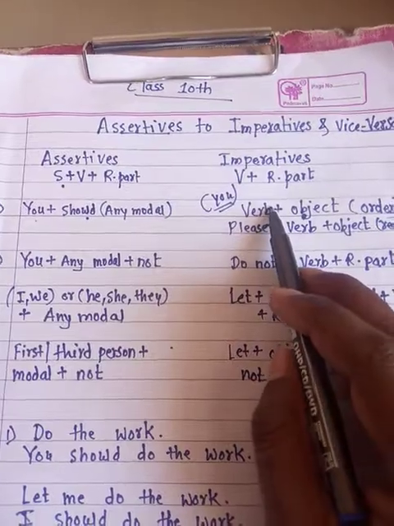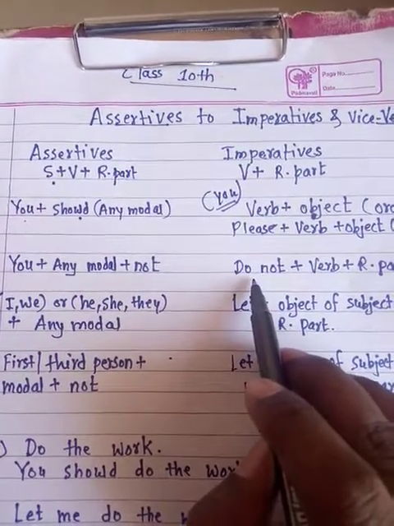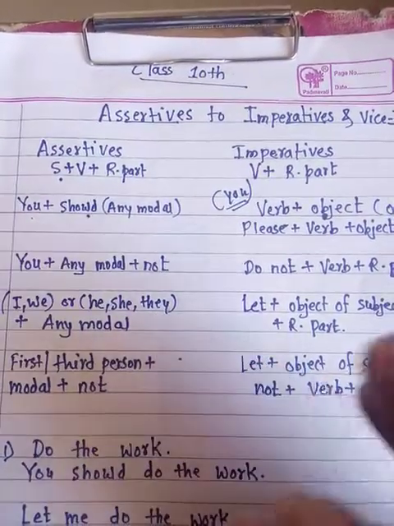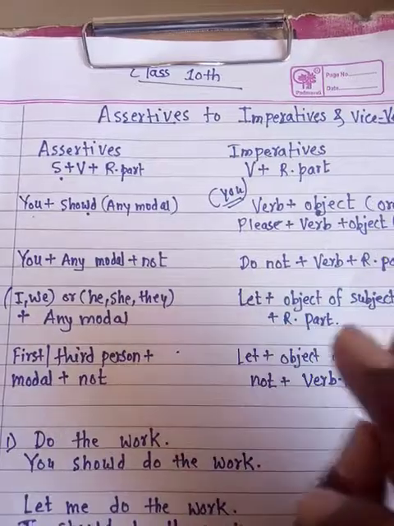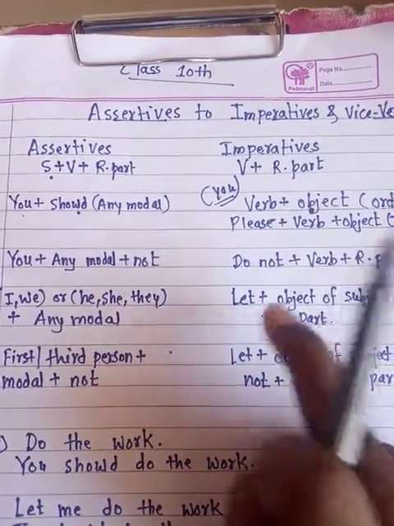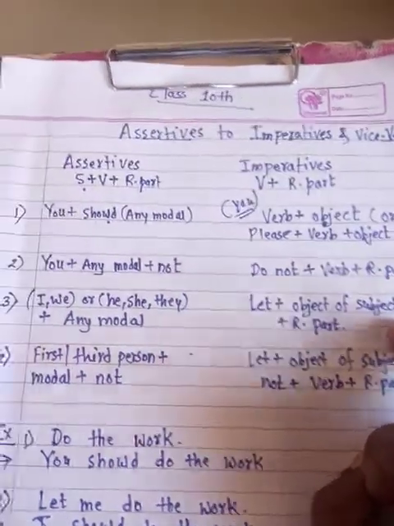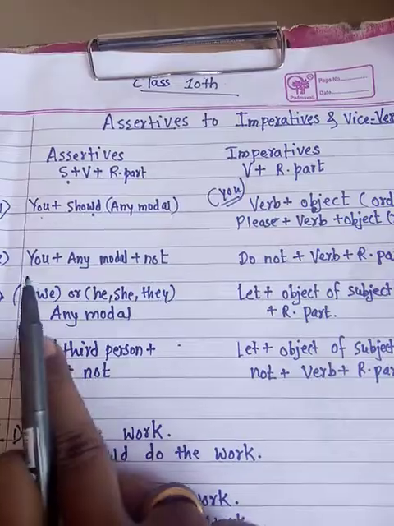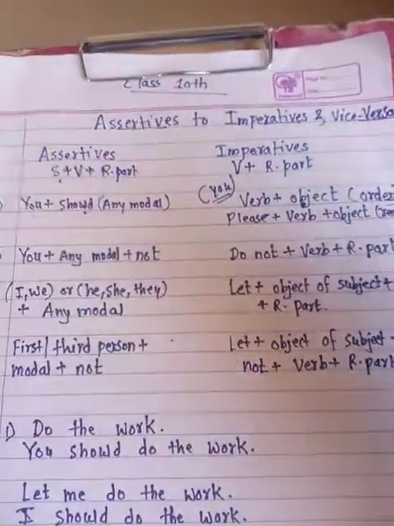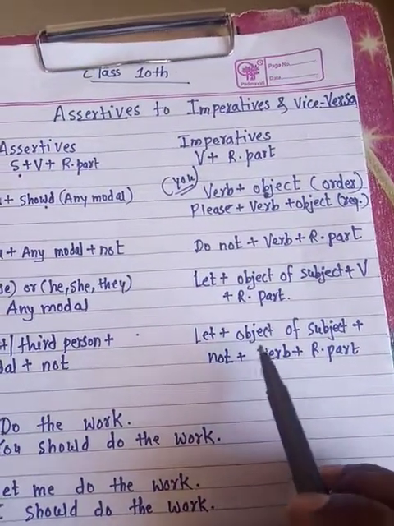You have to begin with the verb, and if it is negative you have to begin with do not. And if the subject is first person or third person, means I, we, he, she, they, then you have to begin with let.